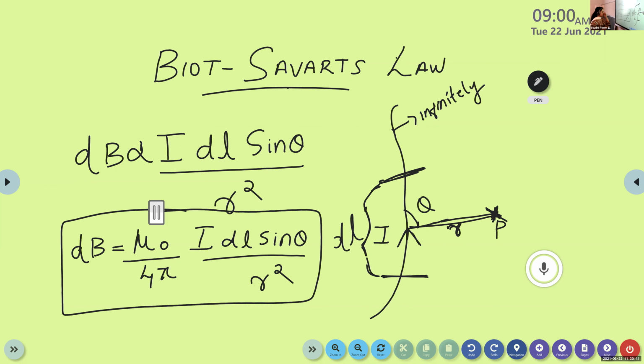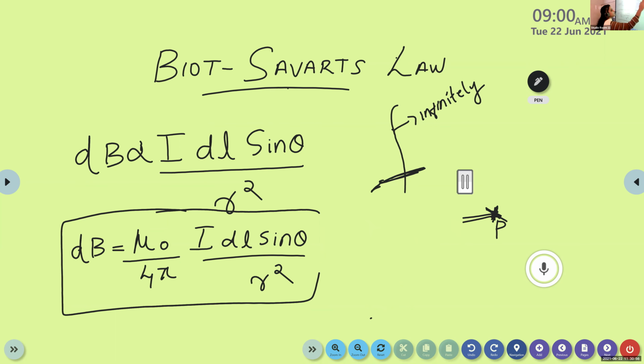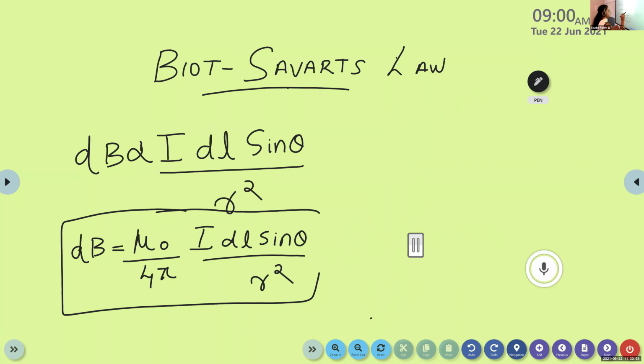So in order to replace this proportionality sign, here we are introducing a constant. That constant is mu 0 by 4 pi. So dB equals mu 0 by 4 pi into I dl sine theta by r square. This equation represents Biot-Savart's law. So if you have a question to write the equation for Biot-Savart's law, you can write this equation.